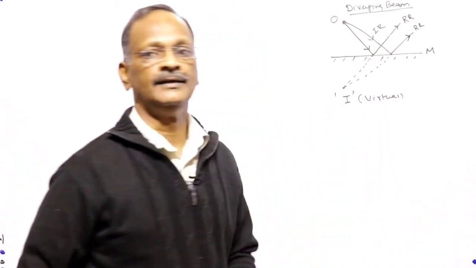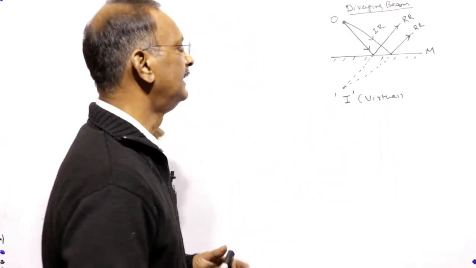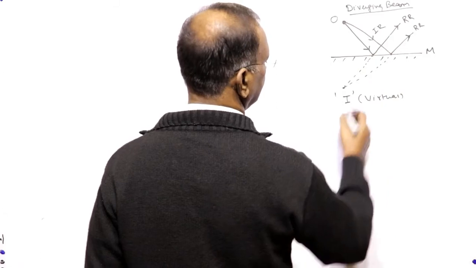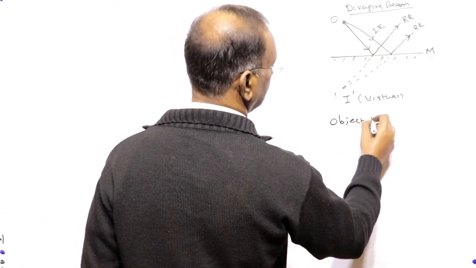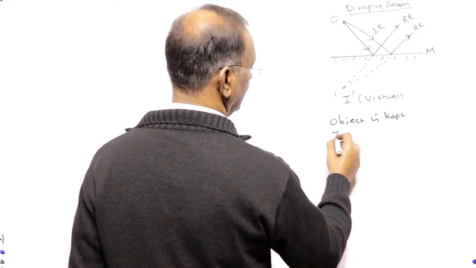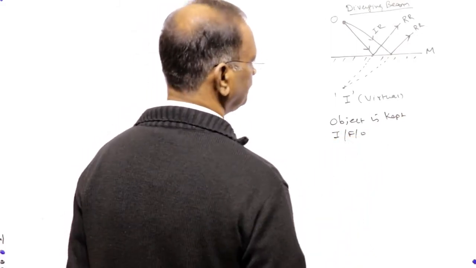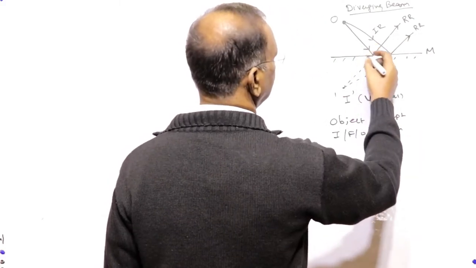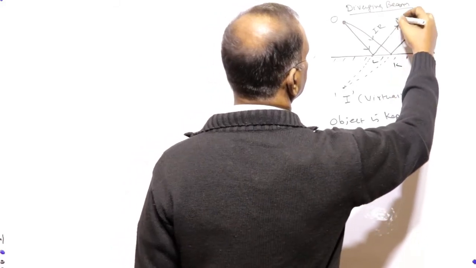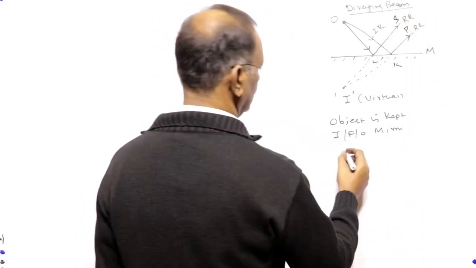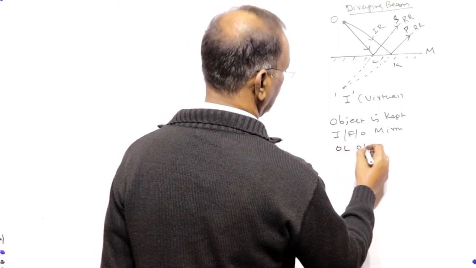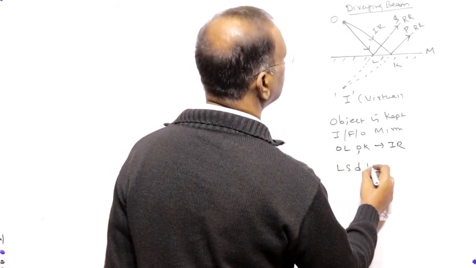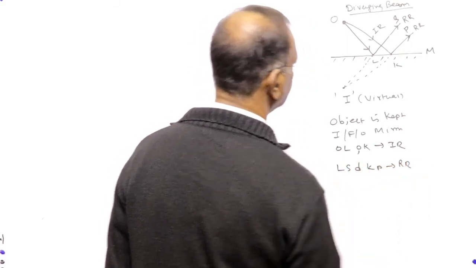The object is kept in front of the mirror. Let us label these points L, K, S and P. So OL and OK are both incident rays, and LS and KP are reflected rays.